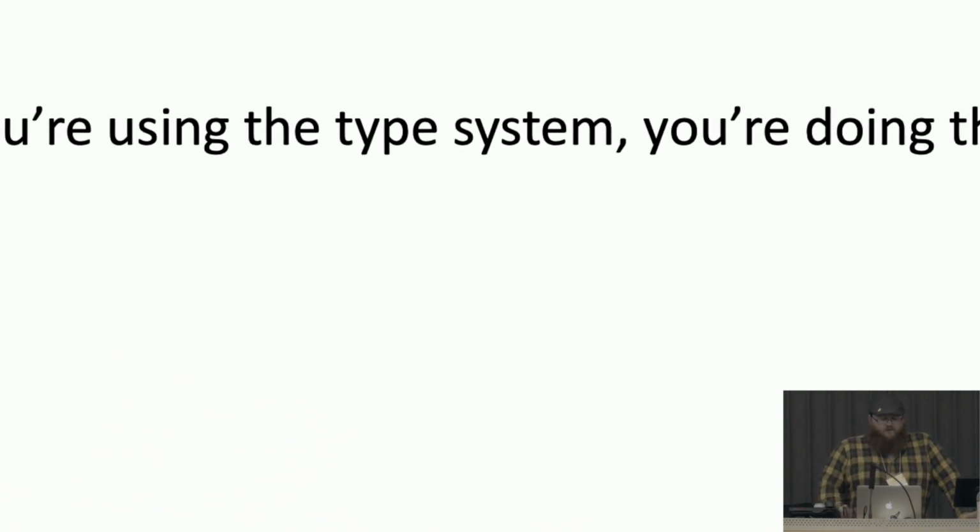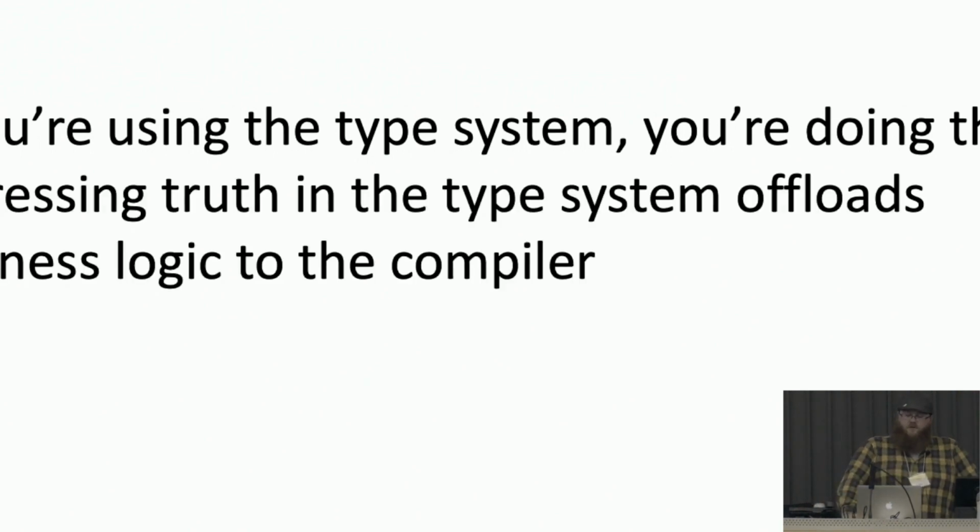So, to sum up here, if you are using the type system, you are already doing this. If you have ever made something non-nullable, you have constrained it very thoroughly. If you have ever done anything like I have described, if you've parameterized a list, you've already done this, right? The list can't just have anything in it. So, expressing truth in the type system offloads business logic to the compiler.